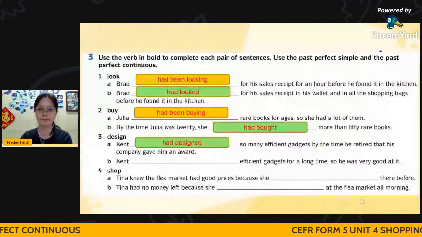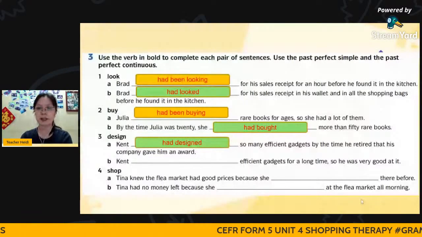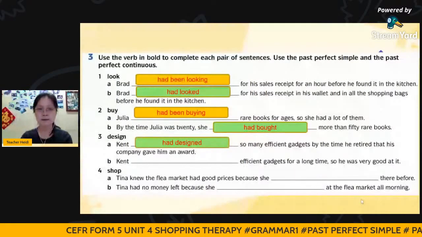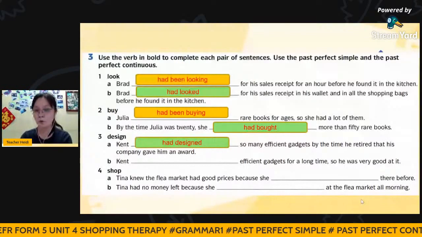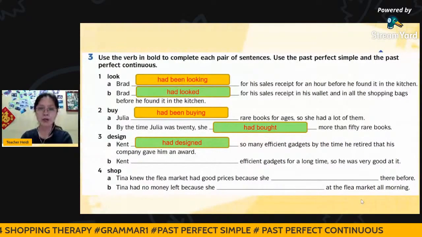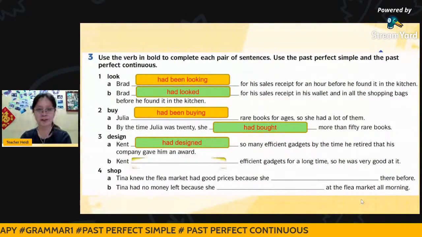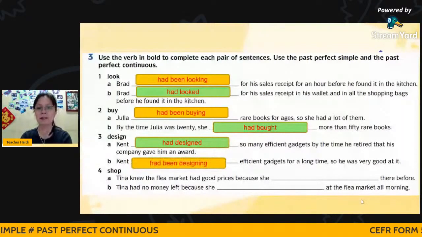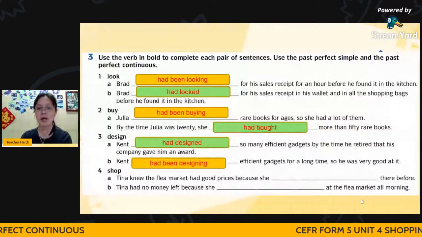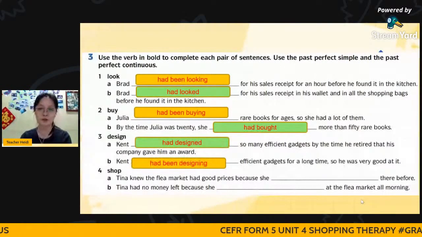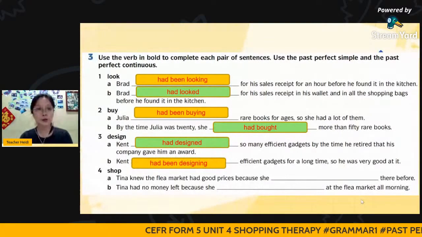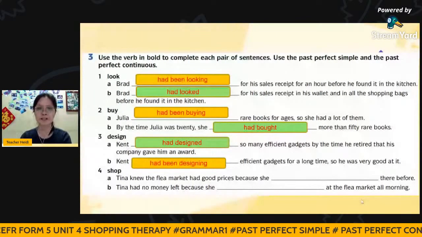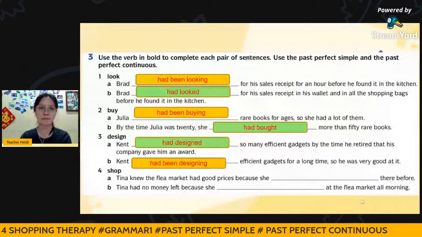The other one will use the time expression given, for a long time. When you have the words for a long time, it will be a duration of time. So he had been designing efficient gadgets for a long time, so he was very good at it. That's how you construct sentences for past perfect simple or past perfect continuous. Okay, look at the last one.